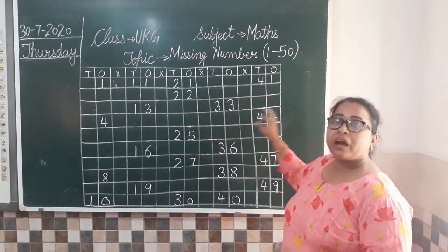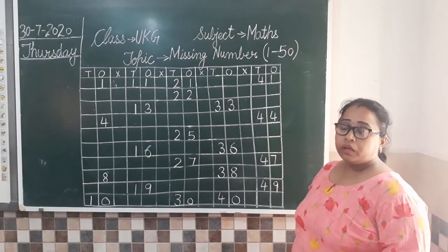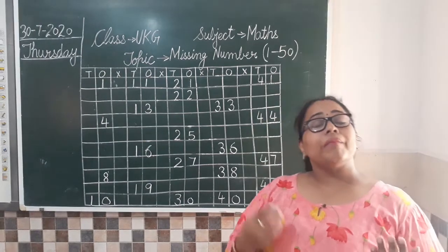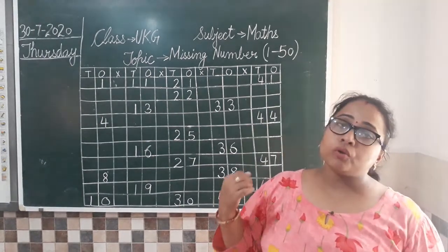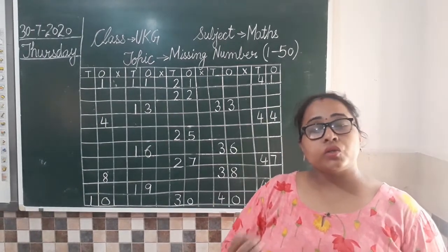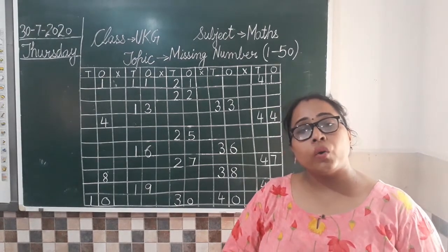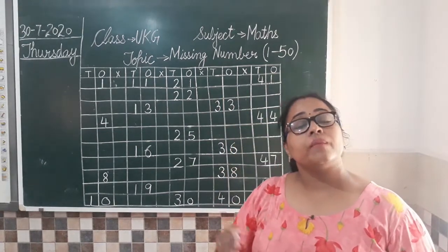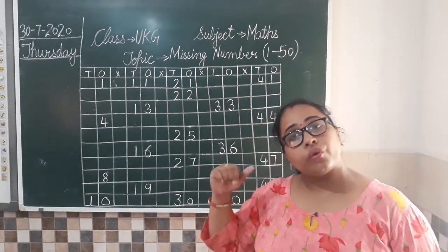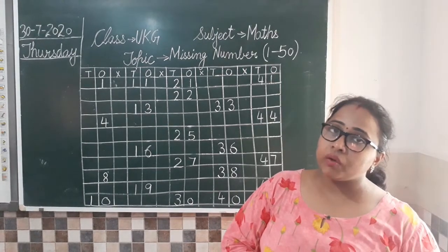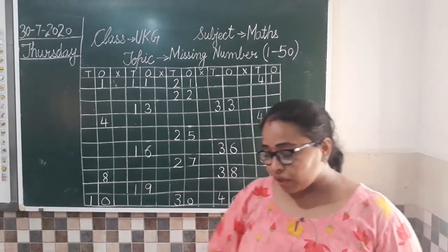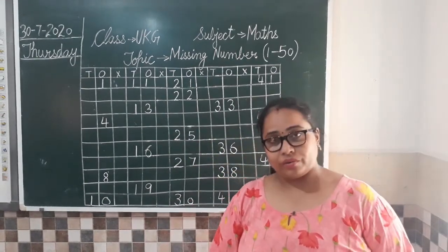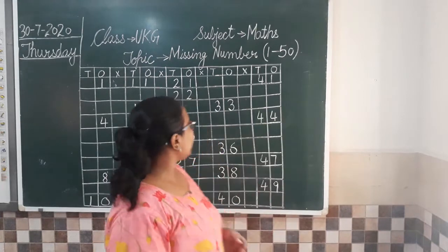And what did ma'am do? I have written some numbers in between. Ma'am has written some numbers, but when I was writing these numbers, ma'am missed some numbers. So now what we have to do? We are going to start from 1 and see which numbers we have missed, and we are going to write those numbers. Clear everyone? So first see this work and then we'll do it in book, and where you have to do, I'll tell you that also. So let us begin with our work now.